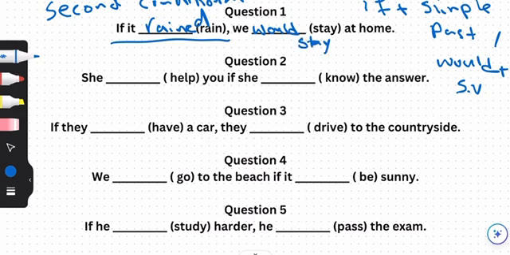I'll give you some time to go through the sentences yourself, and then we can do it together. I'll give you 3 minutes for it, but if you cannot finish that, feel free to pause and allow yourself more time.